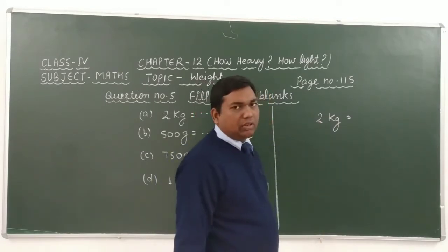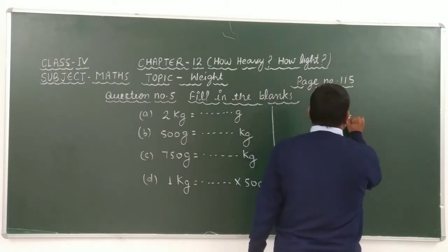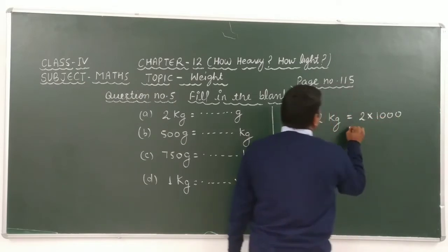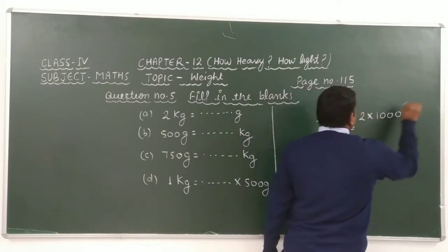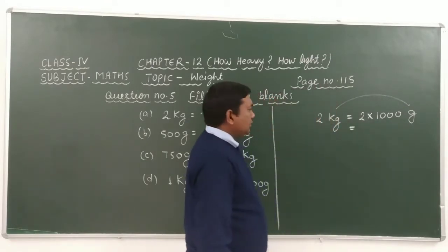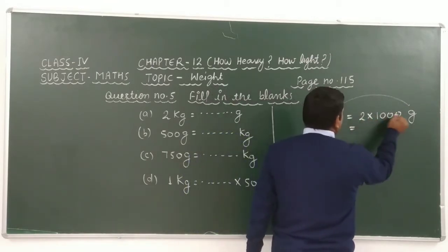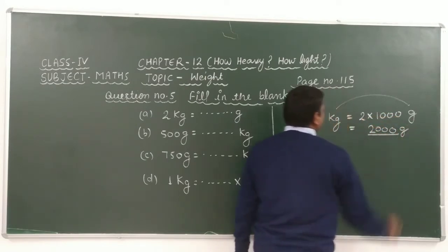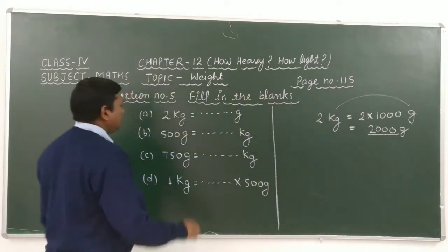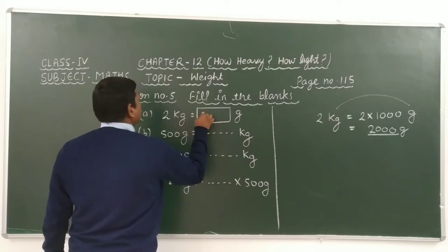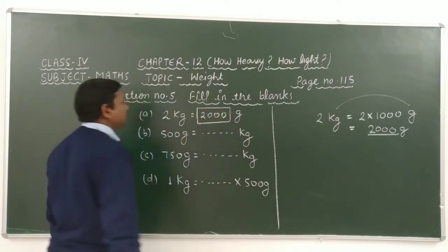After multiplying we get 2 zeros are 0, 2 zeros are 0, 2 zeros are 0, and 2 ones are 2. It means 2000 gram. Therefore, here we can write 2 kg is equal to 2000 gram.